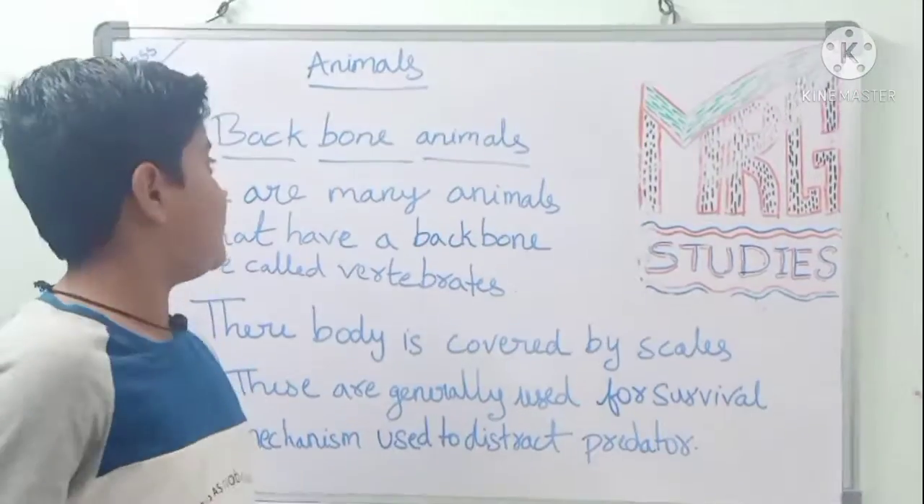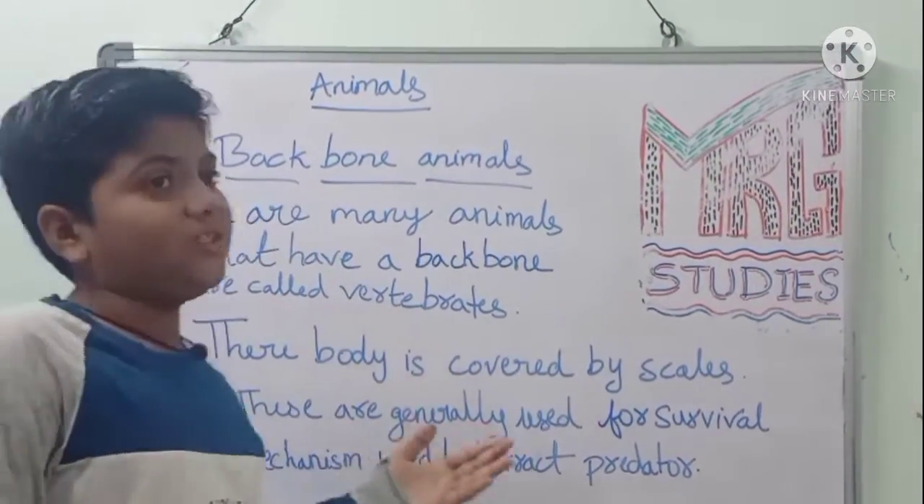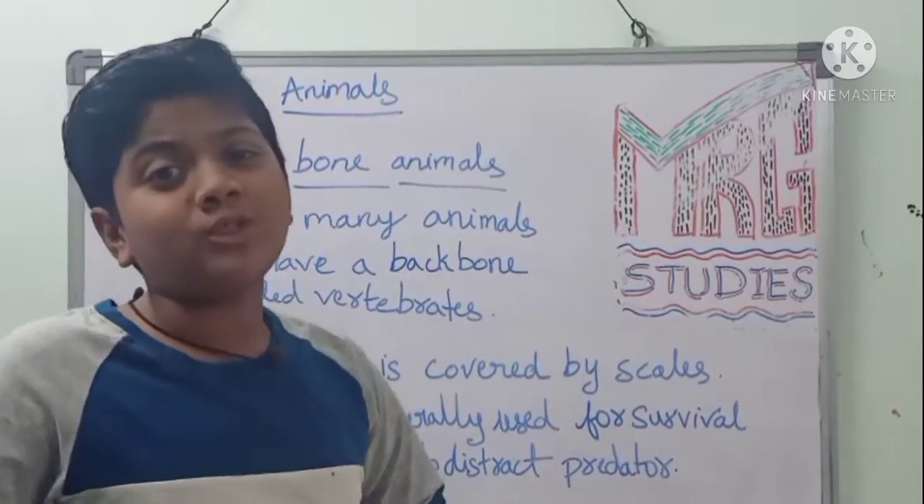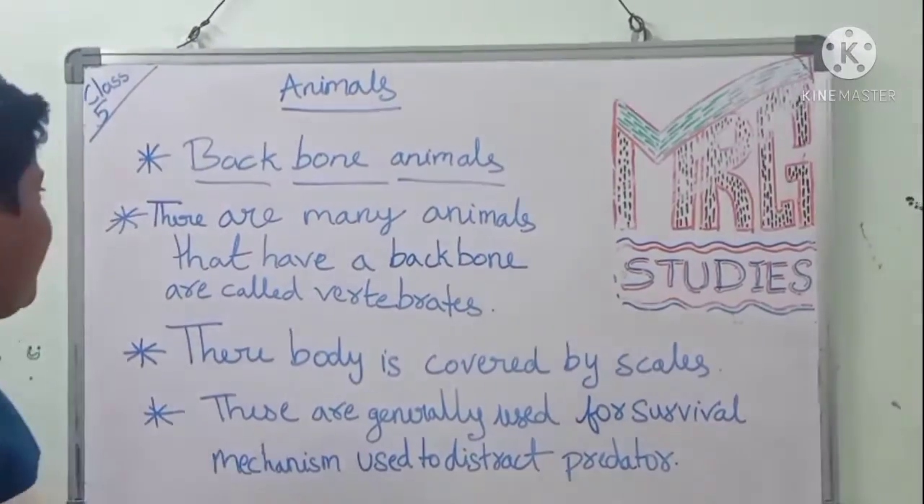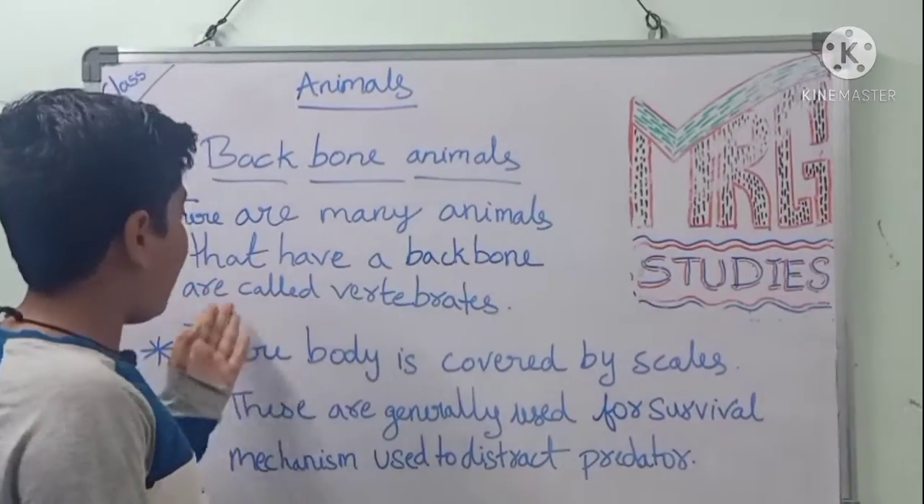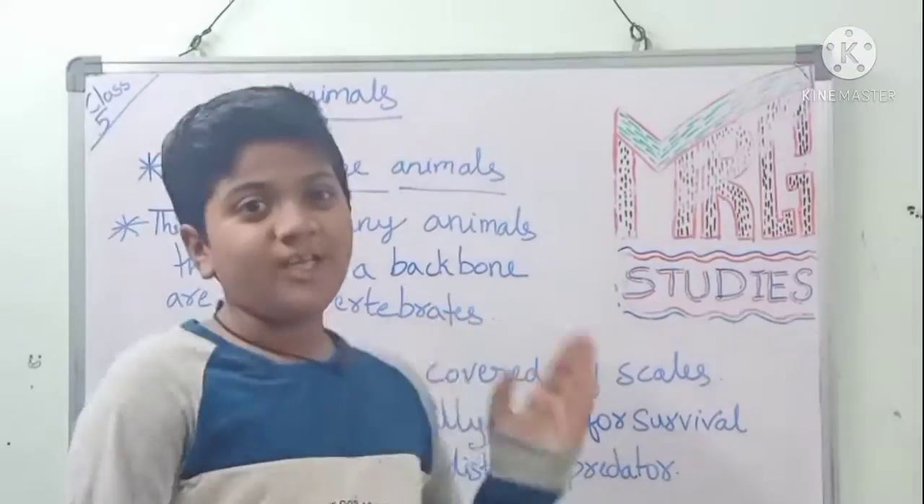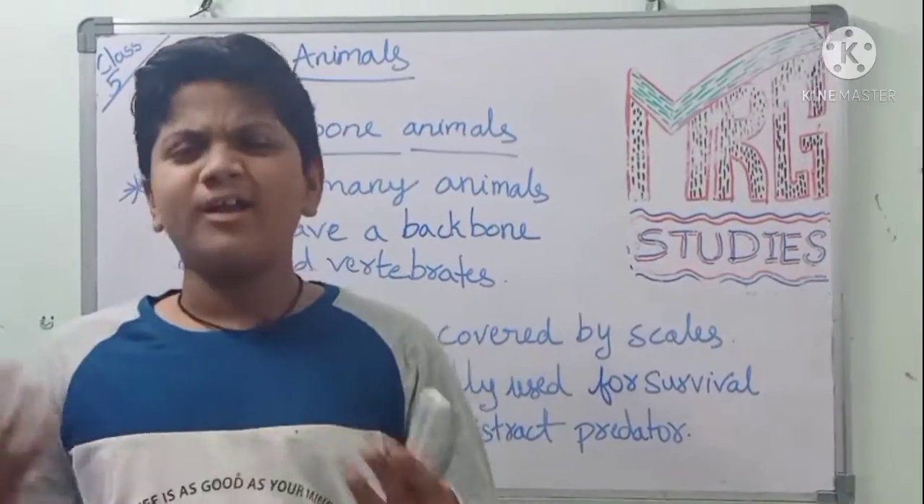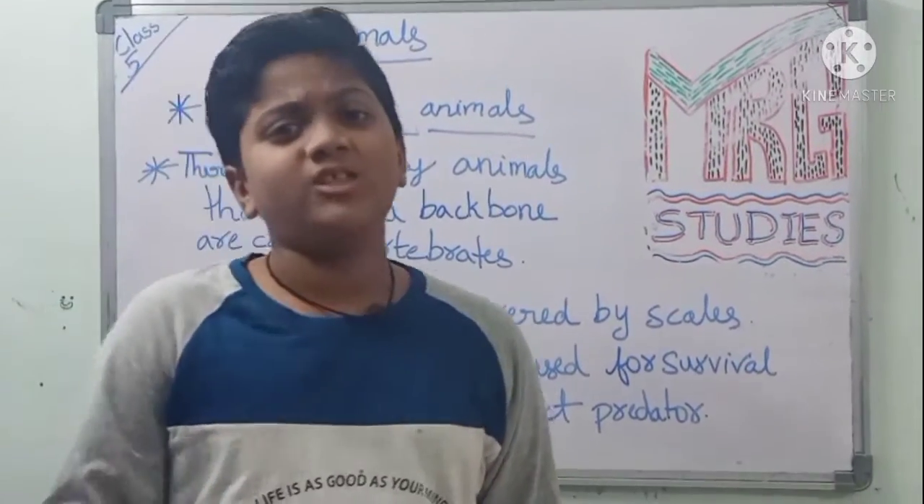Okay? Okay friends. Backbone animals. Those that have a backbone. See, there are many animals that have a backbone, also called vertebrates. Like elephant, lion, anything like that has a backbone. Yes?